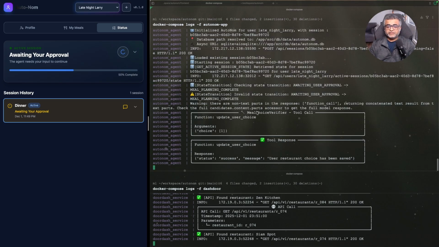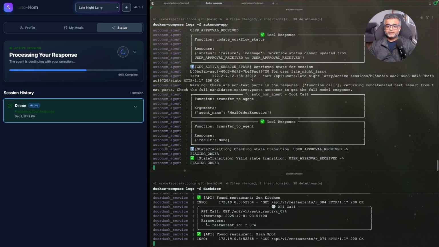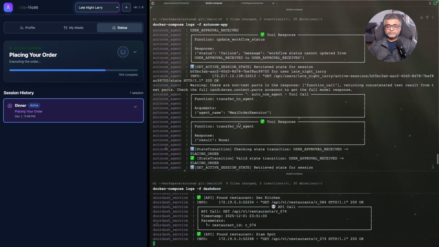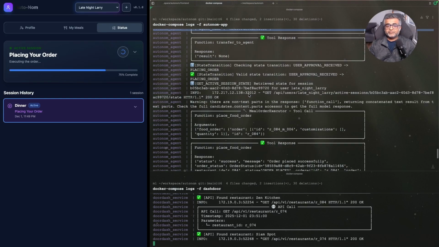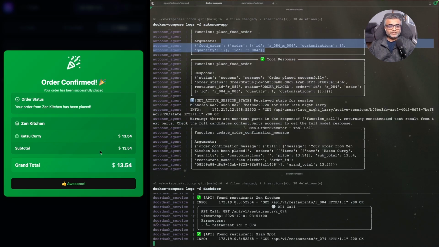And as we see here, again, our meal choice verifier confirms that the user has made a choice. It's going to delegate to the AutoNom agent, which delegated to the meal order executor agent, which is going to make the call for us, which is going to place the order for us. And as you can see, it used the place food order tool to place the order, and it has passed in the restaurant ID, customization, there's no customization, and quantity. And there you go. On the left, we already got the confirmation from the UI saying that, hey, your Zen Kitchen order katsu curry has been placed.